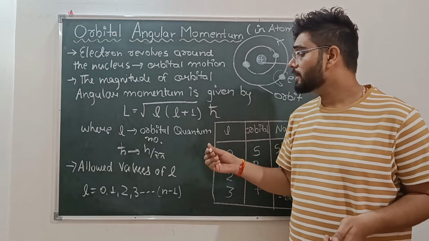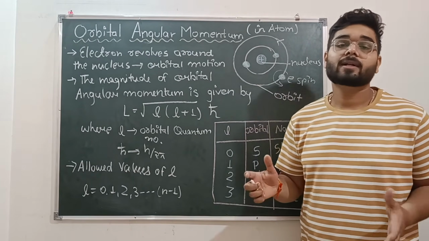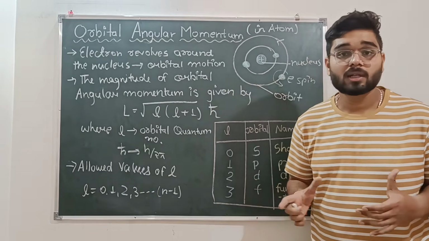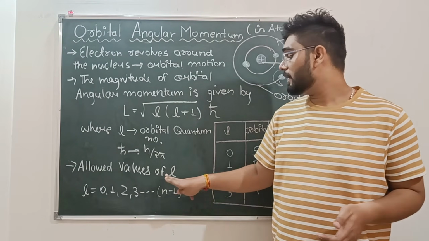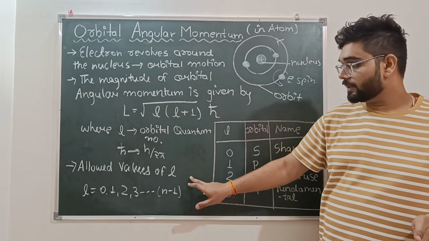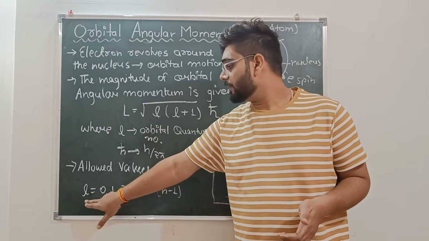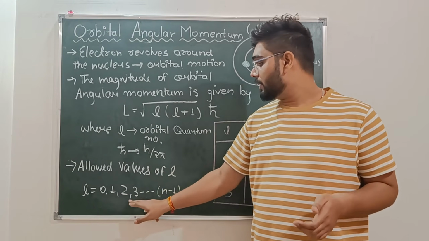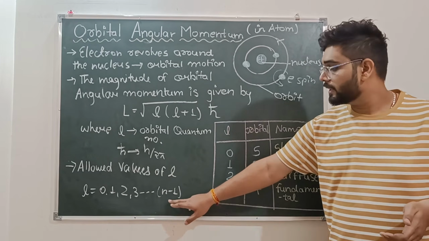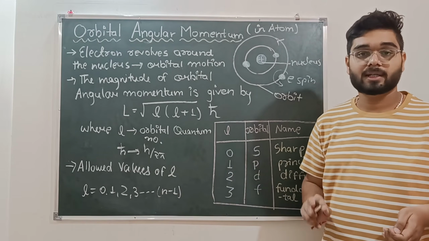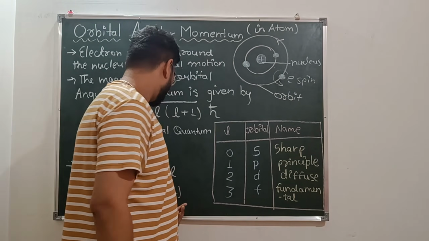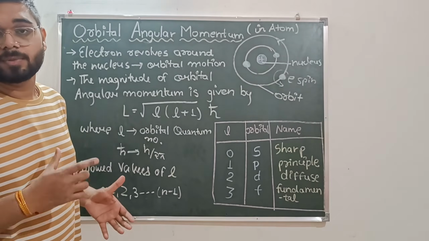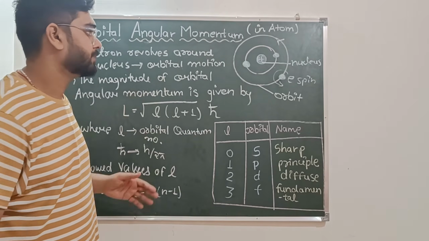And as we know, the orbital angular momentum, or angular momentum in atoms, is quantized. ये क्या होता है? Quantized होता है. तो allowed values of L जो है discrete values of L allowed होते हैं. तो यहाँ L का value कहाँ से होता है? l equals 0, 1, 2, 3 till n minus 1. Here n is the principal quantum number. Already we know that the principal quantum number has values from 1 to n.